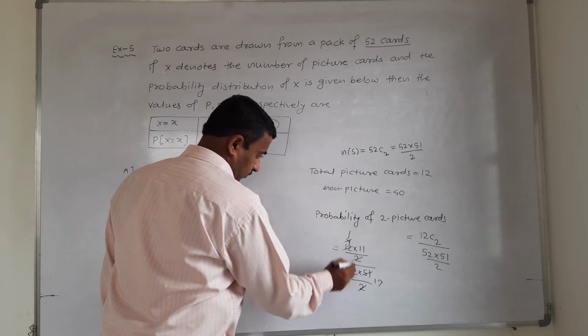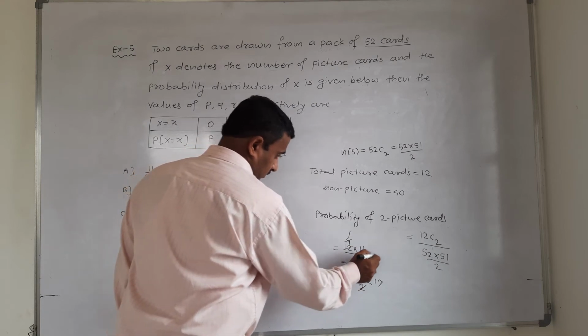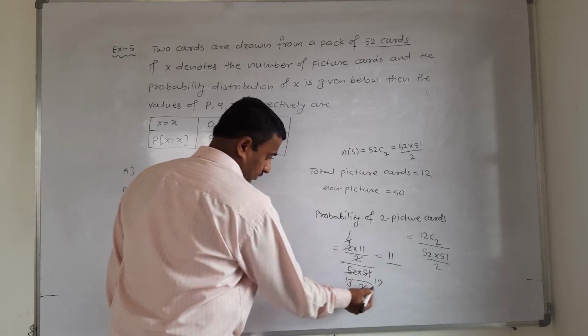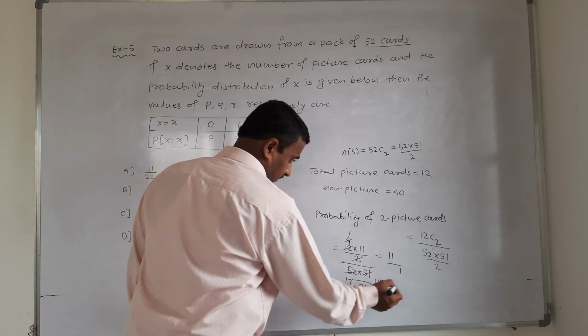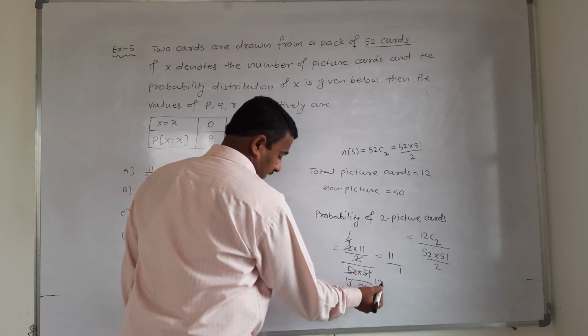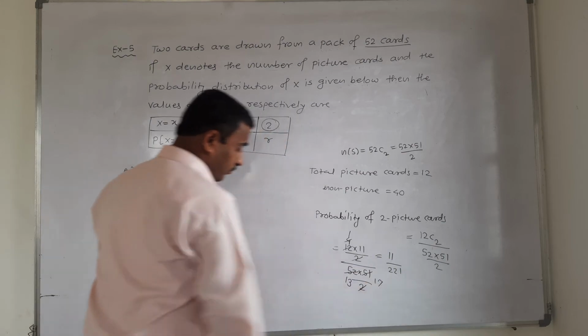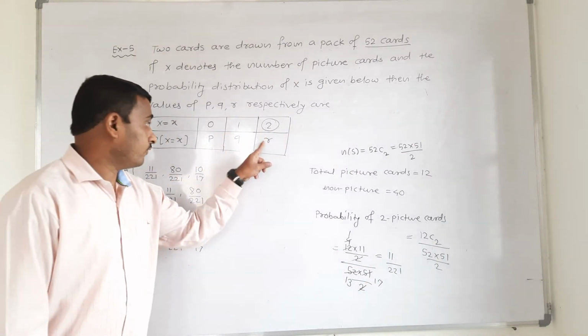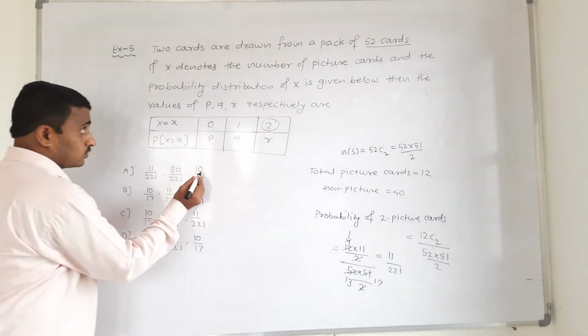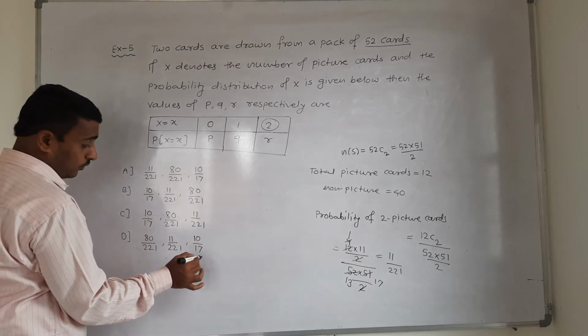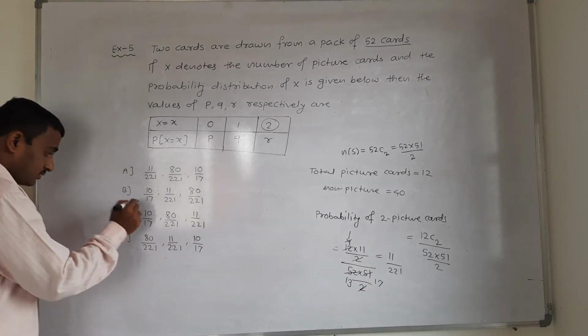Then 4 ones are 4, 4 thirteens are 52. Total 11 upon 13 into 17. 13 sevens are 91, carry 9, 13 ones are 13, 13 plus 9 is 22. 11 upon 221 is the value of R. So R's value is here, 11 upon 221, and it appears in C. Yes, C option.